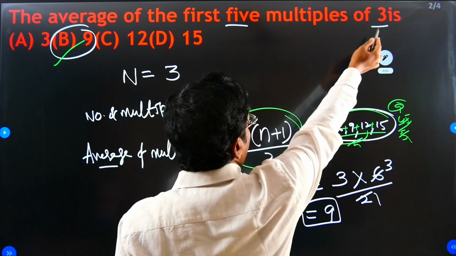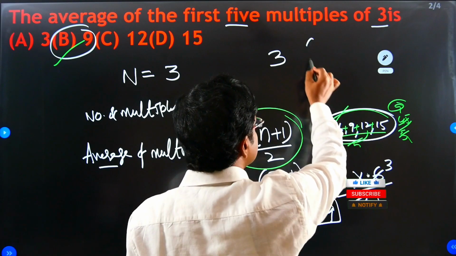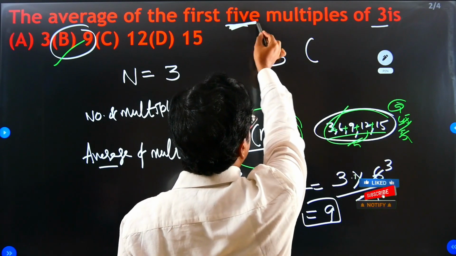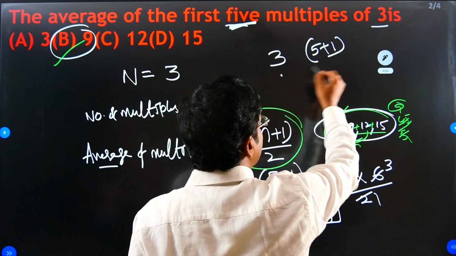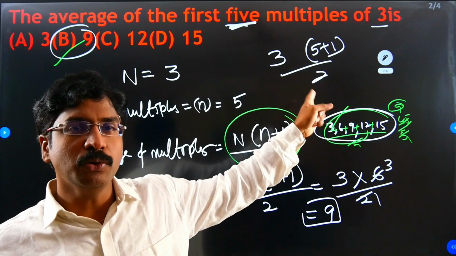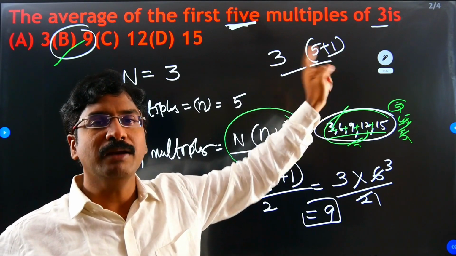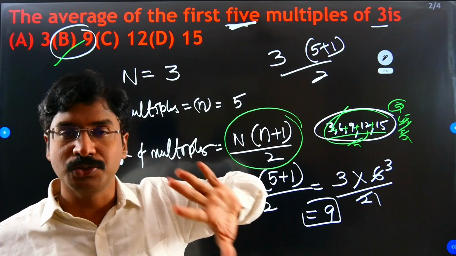First write the table, 3 table. Next, the number of multiples. Add 1 to the number of multiples, by 2. That is the formula: number of table into number of multiples plus 1 by 2. Even if you don't know the formula, you can do the sum like that.